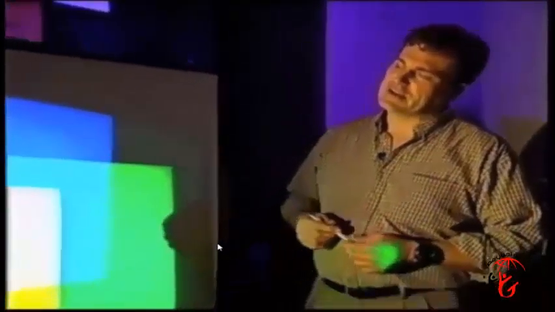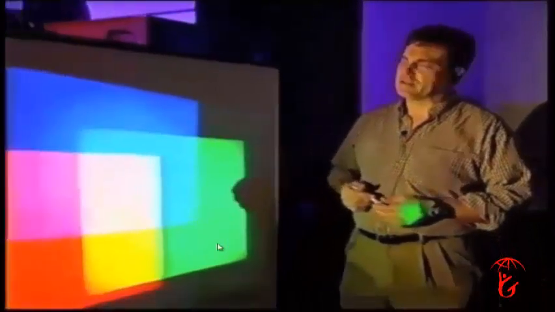And that's much the same way as how a camera works, which is why video cameras work for human beings, because they also will record red, blue, and green, basically to match the perception that we have. So you can have a full color spectrum, but whether it's a human being or a camera that's detecting it, what it will see is a proportion of red, blue, and green. Well, just as we can look at a white light spectrum and see all the colors in it, even though we only detect red, green, and blue with our eyes, we can take those colors, red, green, and blue, and put them together in different ways to make all kinds of different colors.